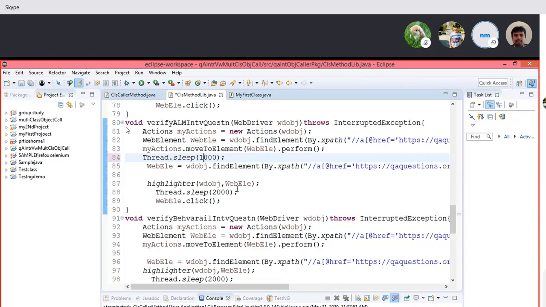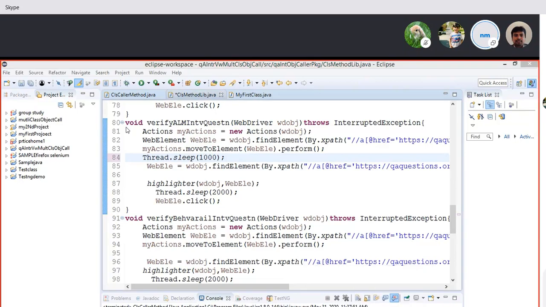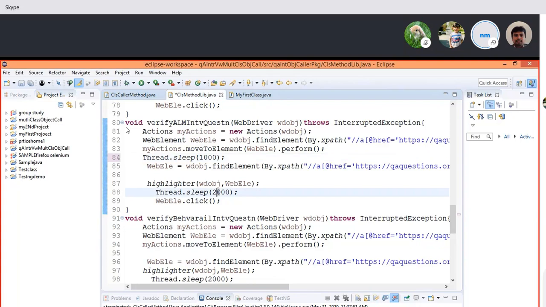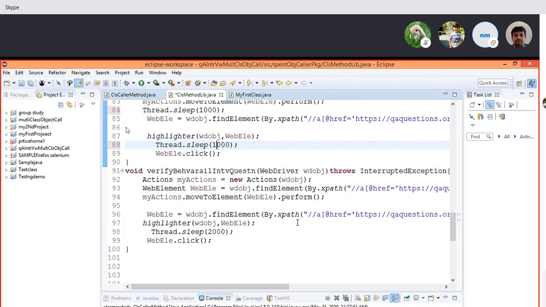So after every hover you'll have to have a one second wait, and then before you click you will have to have another. Can you see, you have another two seconds in line number 8? Make it one second. In the same way, for the remaining elements you put one second wait time, and then I think your code will start working.